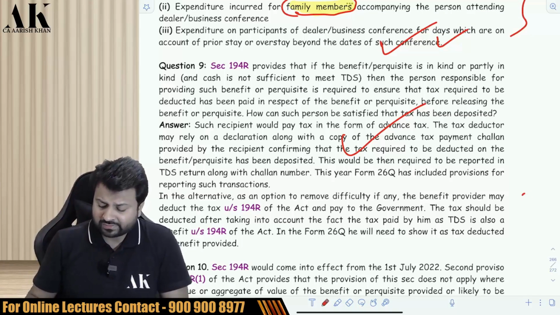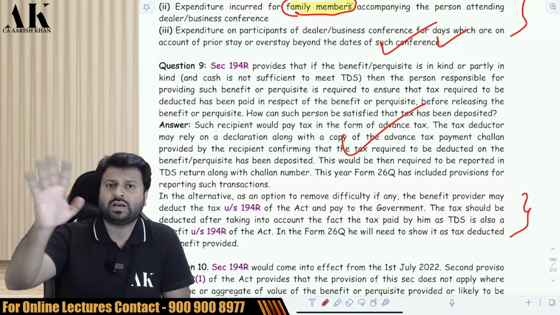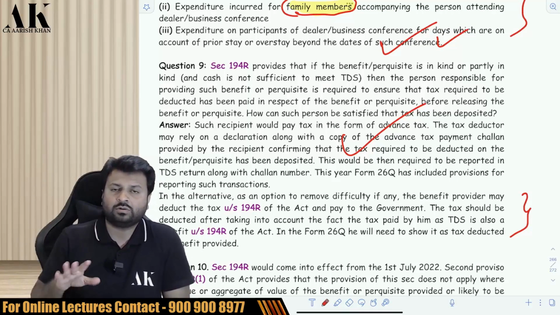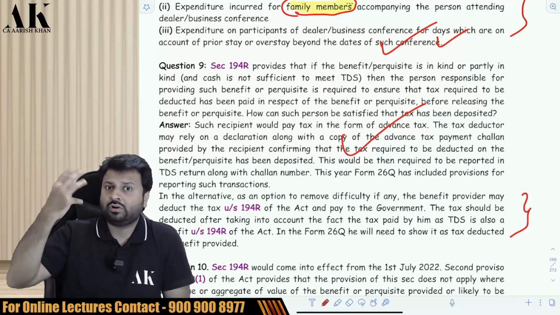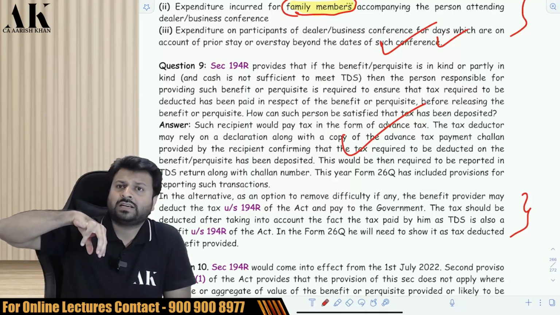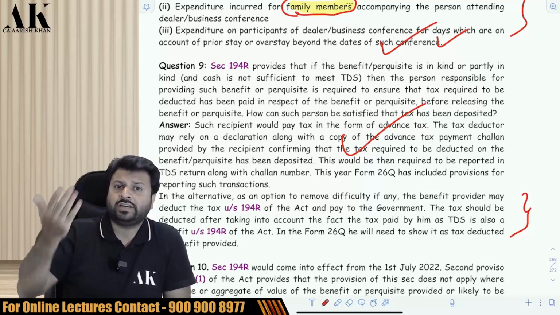And the second one is very strange. The government has said that suppose I am giving you a car, and the car value is 50 lakh rupees. Then you have to gross up that amount and find out the value of that particular car. Suppose after grossing up, the value of that car becomes 55 lakh rupees. So now deduct the TDS of 5 lakh rupees on that.